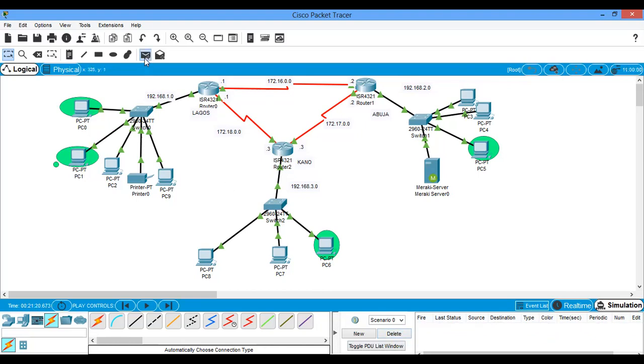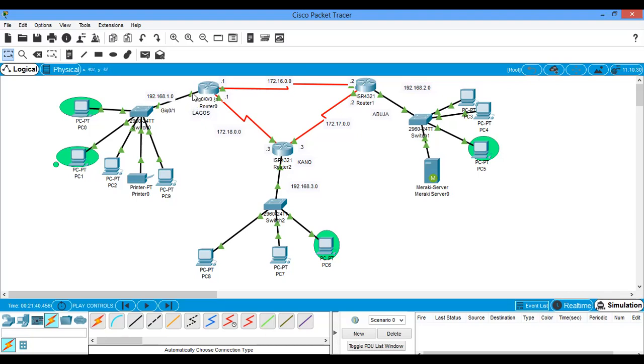But if any other member in that network tries anywhere, it will never go. As soon as it gets to the router, it will drop it because it's not permitted. That's because I actually filtered it on this interface.